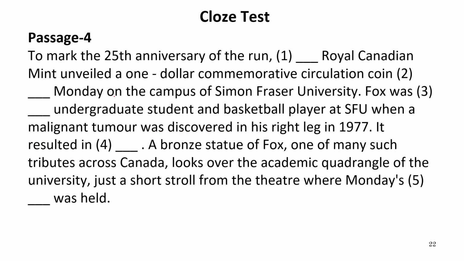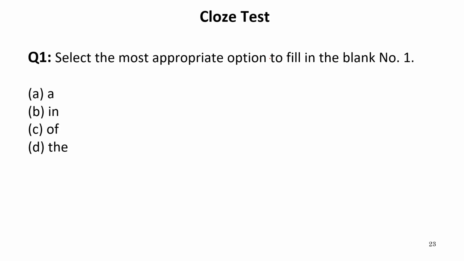Now, this is the fourth passage which we are going to do. This is a big passage. Let us read some of it. To mark the 25th anniversary of the run, dash Royal Canadian Mint unveiled a $1 commemorative circulation coin. Now, a mint is a place where currency or coins are made. So it's the name of a mint. Therefore, let us see the options first.